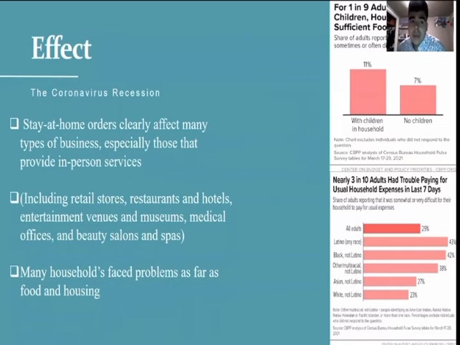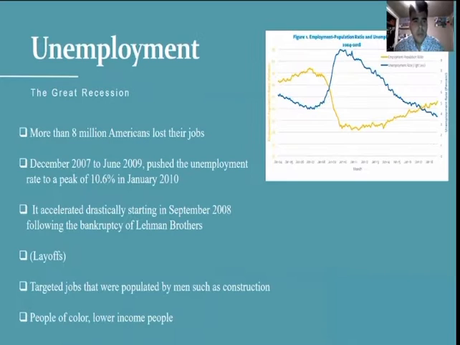In the coronavirus recession, the stay-at-home orders clearly affected many types of businesses and people in in-person services. Some of those include retail stores, restaurants, and beauty salons and spas. Many households faced problems with food and housing, as you can see in the graphs here. For 1 in 9 adults with children, the household lacked sufficient food in the last 7 days, and this could be seen through the different studies that have been shown.